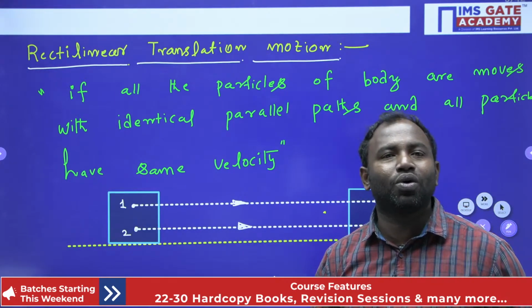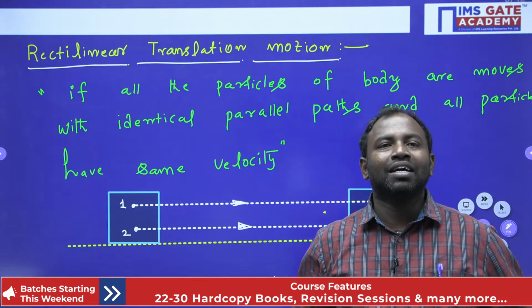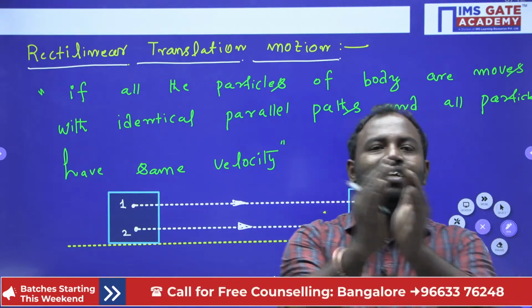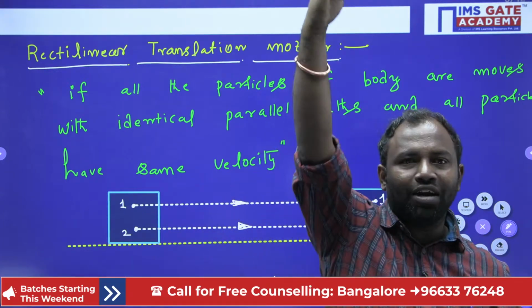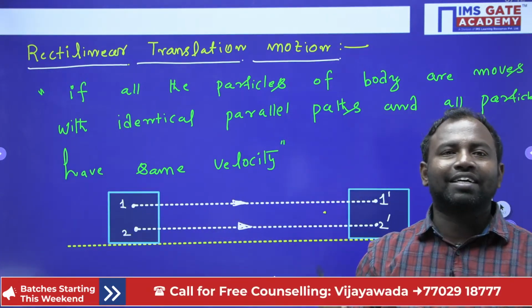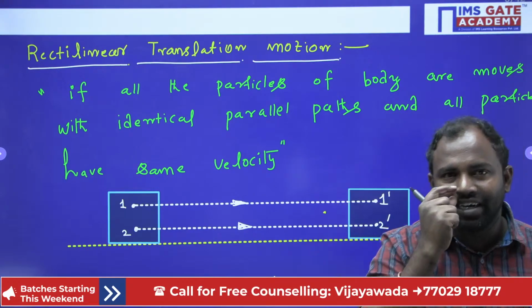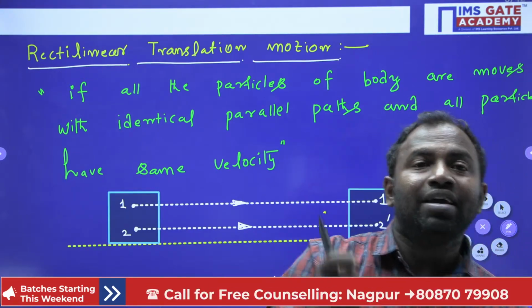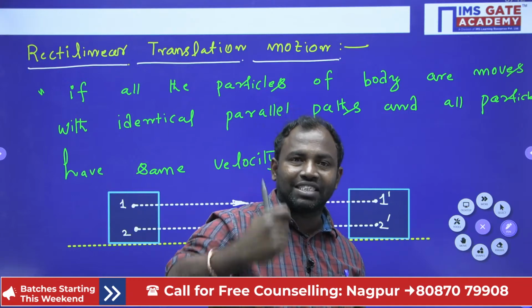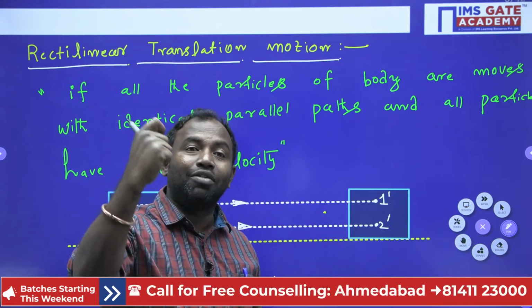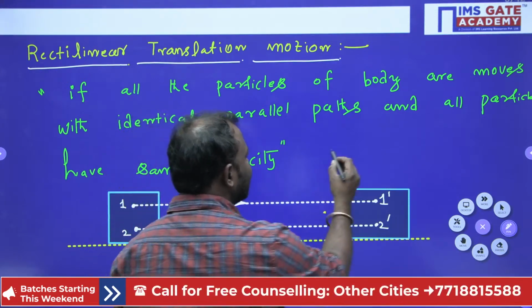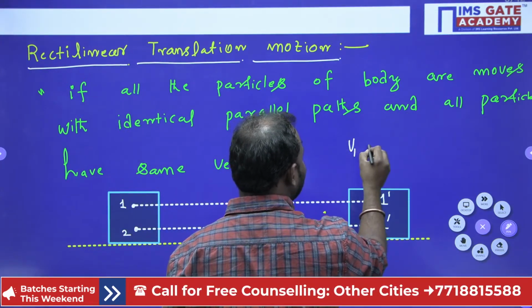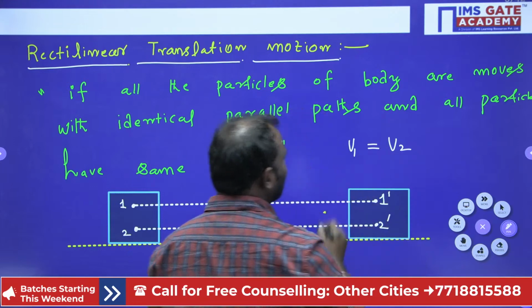In simple words, rectilinear motion is when the body moves in a straight line, in a horizontal way or in a vertical way. But in rectilinear translation motion, the particles in the body have the same paths parallel to each other, and the velocity of each particle is equal. That means velocity of particle 1 is equal to velocity of particle 2.